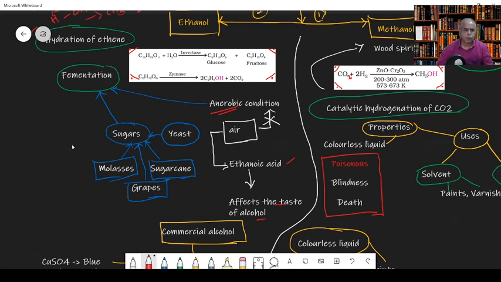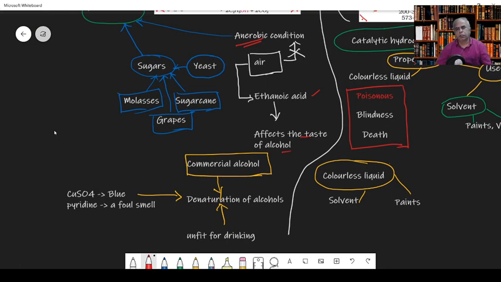Then the commercial aspects of alcohol. Apart from the regular liquor, ethanol can also be used commercially. By adding copper sulfate, we can change the color of the ethanol, so it turns blue.